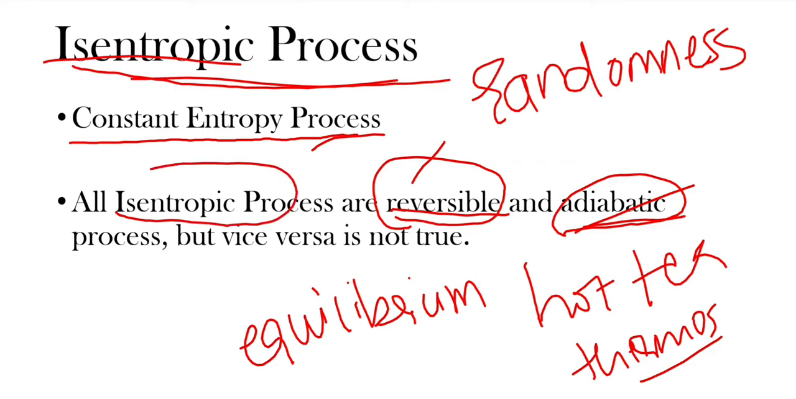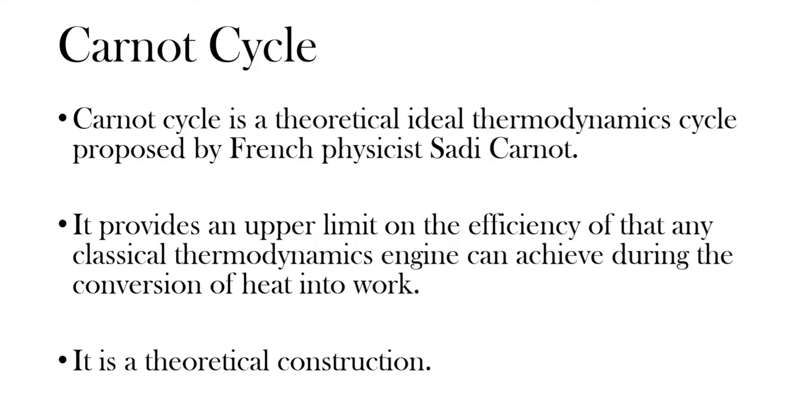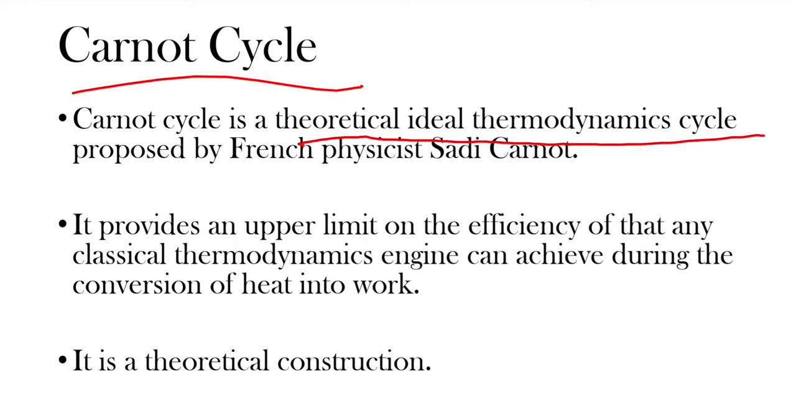All isentropic processes are reversible and adiabatic in nature, but vice versa is not true, meaning that all reversible and adiabatic processes are not isentropic. So what does the Carnot cycle say? The Carnot cycle is a theoretical ideal thermodynamic cycle, an ideal cycle and practically impossible. Why it is impossible, we will see in the further slides.